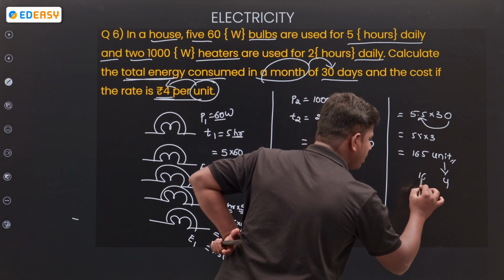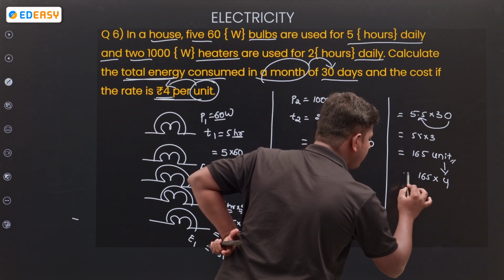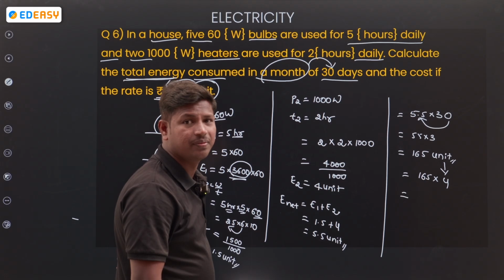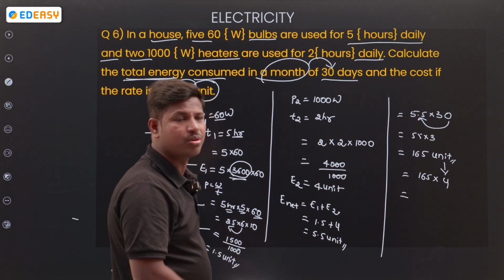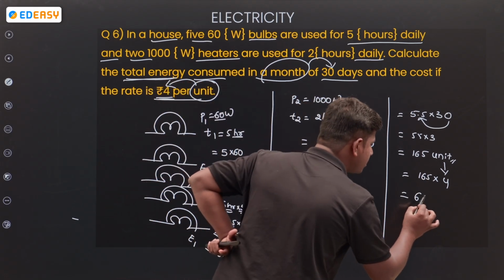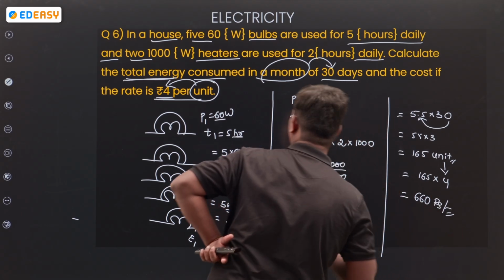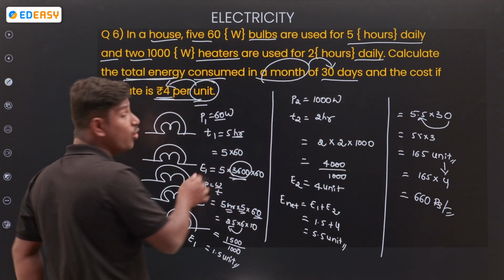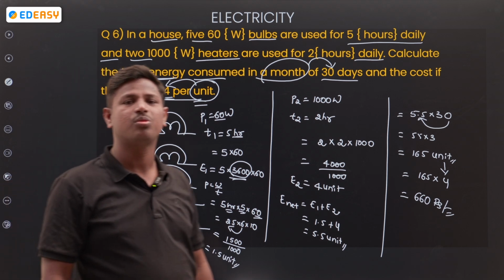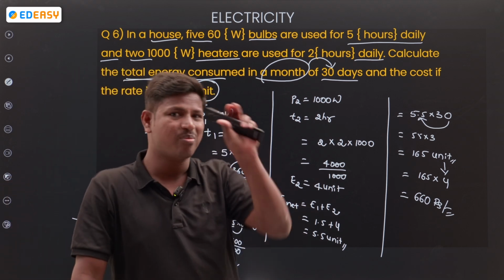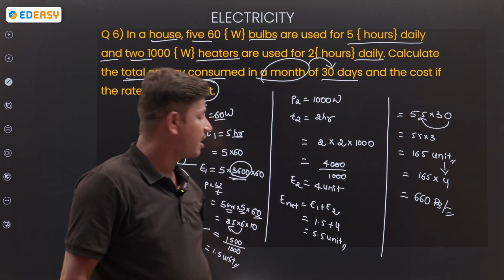So 165 units means 165 into 4. 4 sixes are 24, 4 into 16 is 64, 4 into 5 is 20. So 660 rupees. 660 rupees is the bill by using 2 heaters and 5 bulbs. Okay, clear?